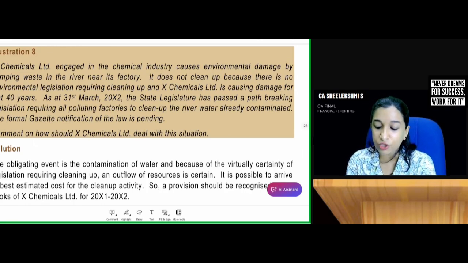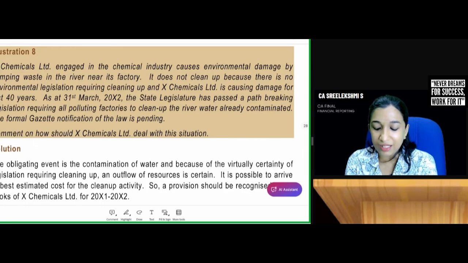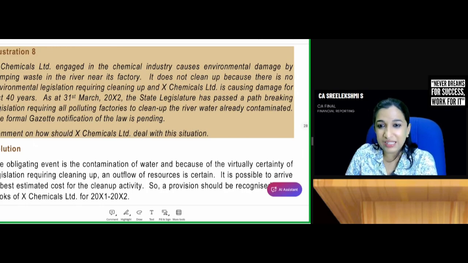As at 31st March 12, the state legislature has passed a path-breaking legislation requiring all polluting factories to clean up the river water already contaminated. The formal Gazette notification of law is pending. Comment on how X Chemicals should deal with the situation. You know what you should write?